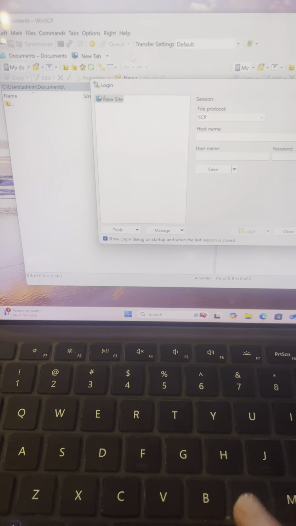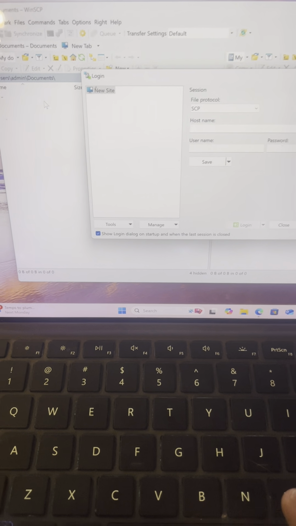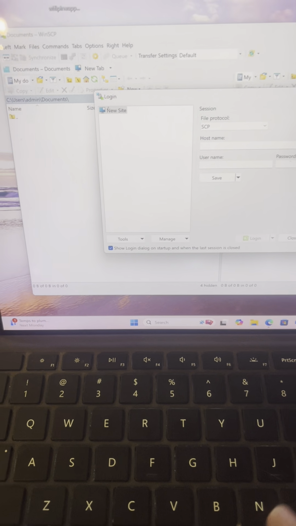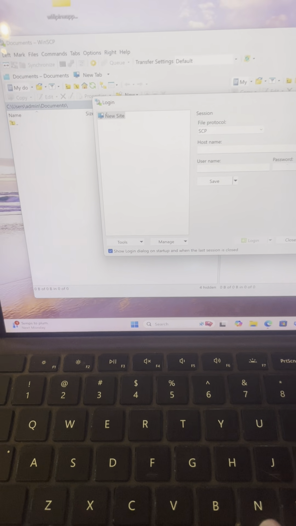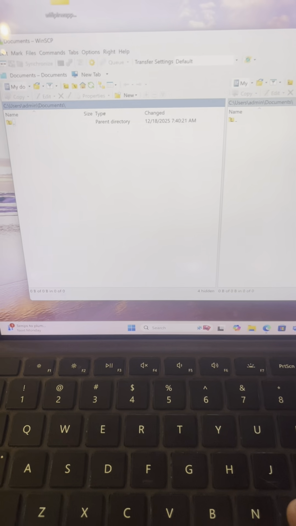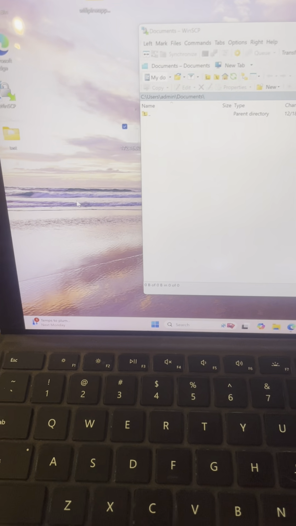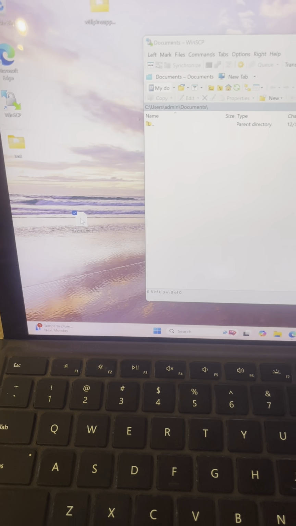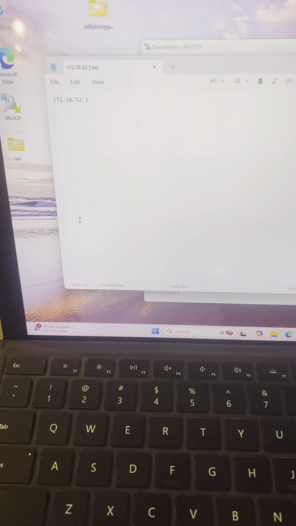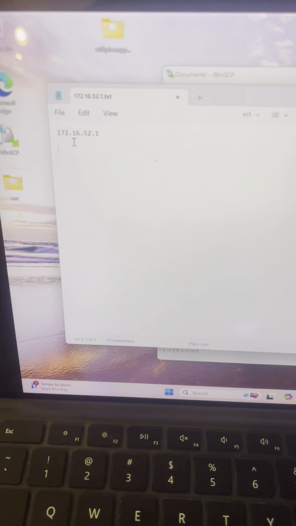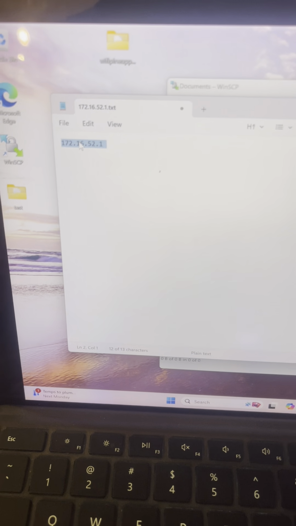Right here, I'm having a little bit of a brain fart. I couldn't remember what the IP address was for the pager, so I had to close all this, and I made a little text document on the desktop to remind me what it was. So I'm just going to copy and paste this back into the software.